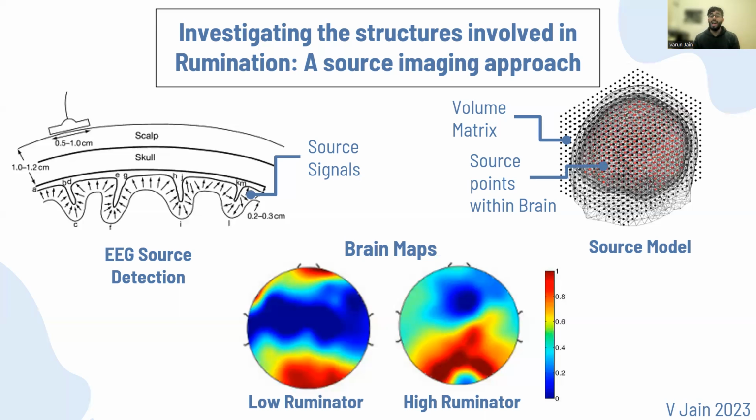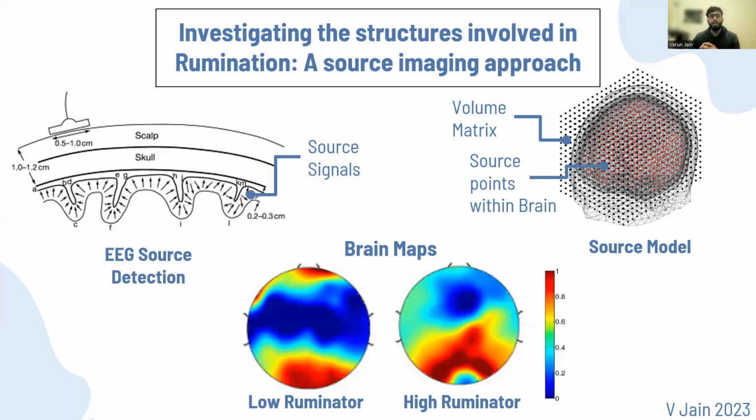Although the results have not been analyzed as of yet, we believe that the findings will show that ruminations are associated with increased activity in areas involved with the default mode network, such as the cingulate cortex, and decreased activity in the prefrontal cortex, as seen from my slide. Areas in red represent high activity, whereas areas in blue represent low activity.